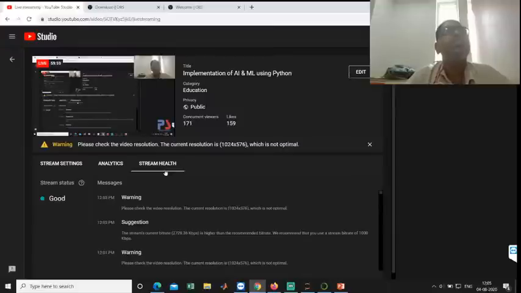TensorFlow is also open source, available from Google. That is a very good package developed by them. So we use TensorFlow in deep learning. One more question: Sir, is Google Colab used instead of Jupyter? Yes, instead of Jupyter you can use Google Colab also. If you want to develop large-scale projects, it is better to use your own Jupyter. You install it, build your application, and do all the deployment. But we can use Google Colab also.